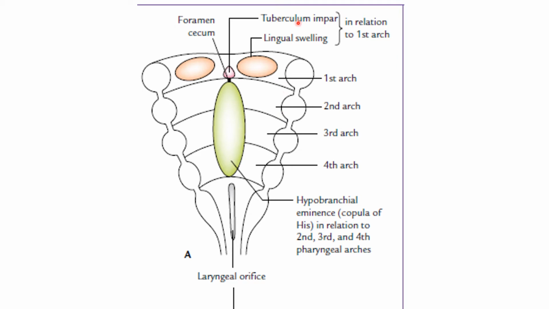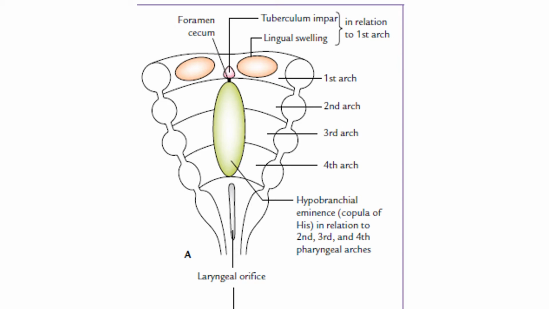And anteriorly this portion is given this name. This one is the hypobranchial anterior. This swelling is named the tuberculum impar. These two are the lingual swellings. Behind there is the foramen cecum. And this one is the hypobranchial eminence.